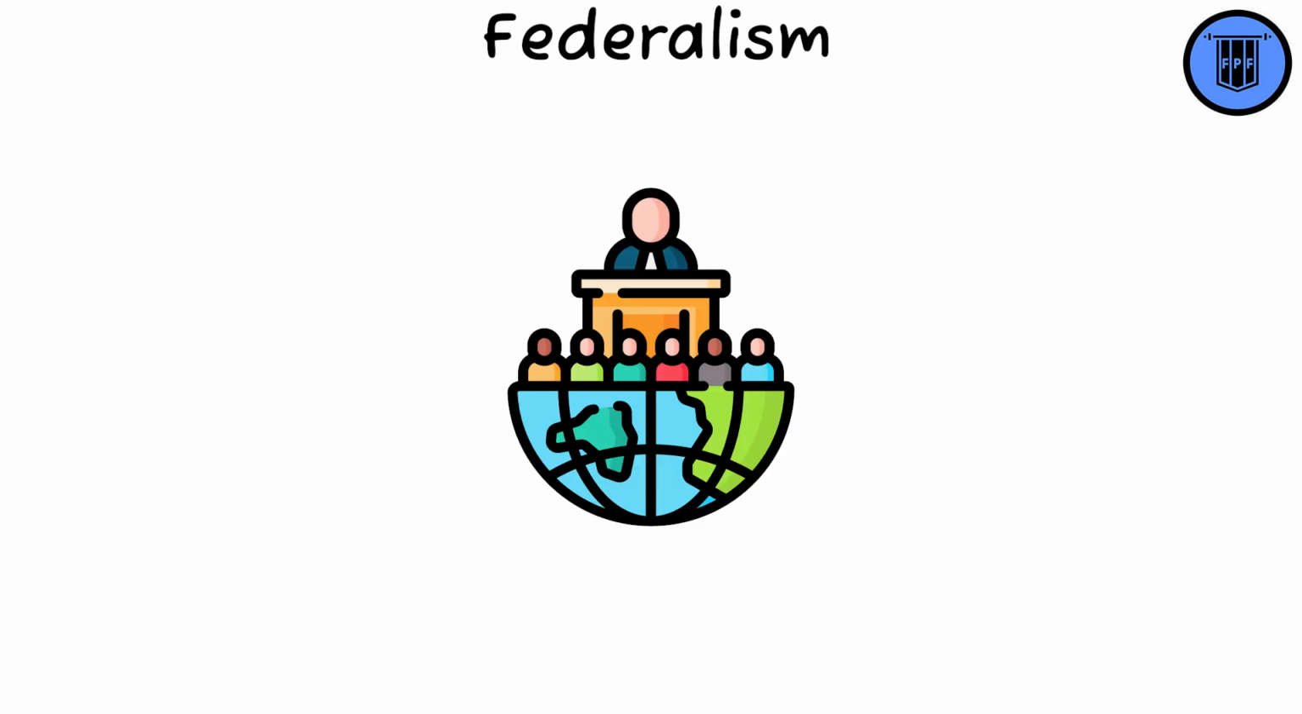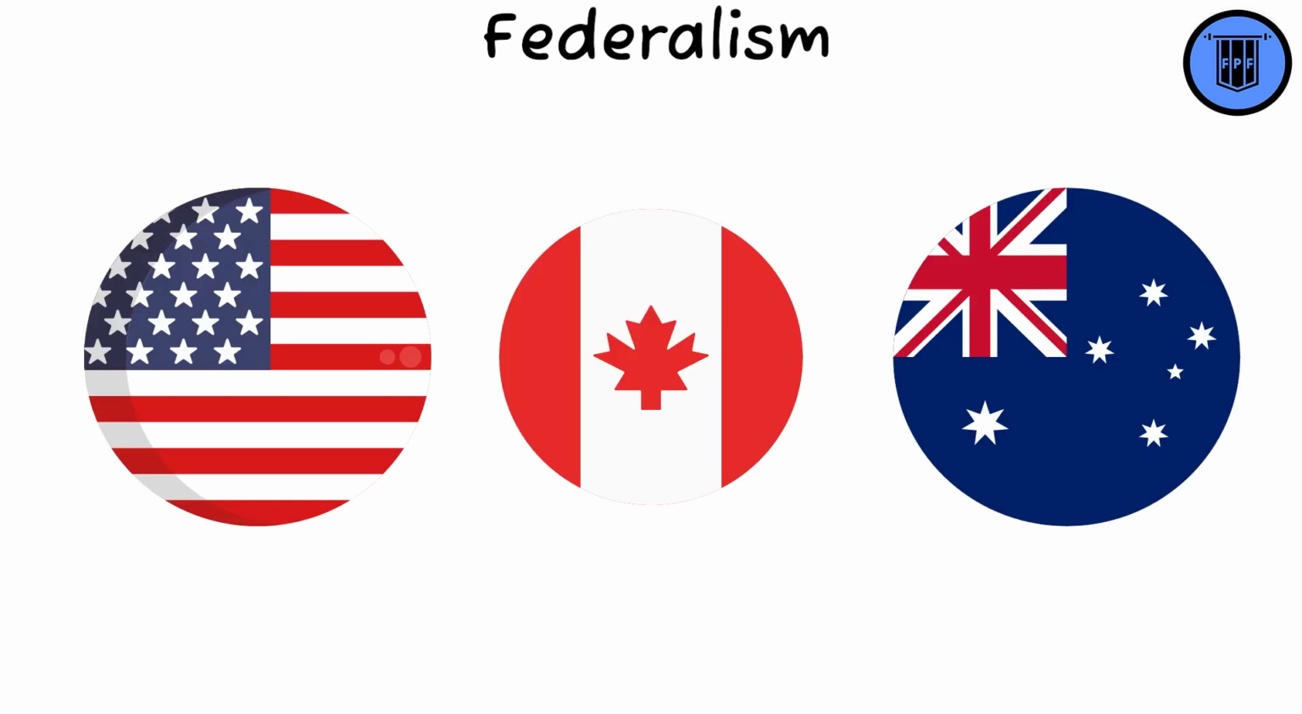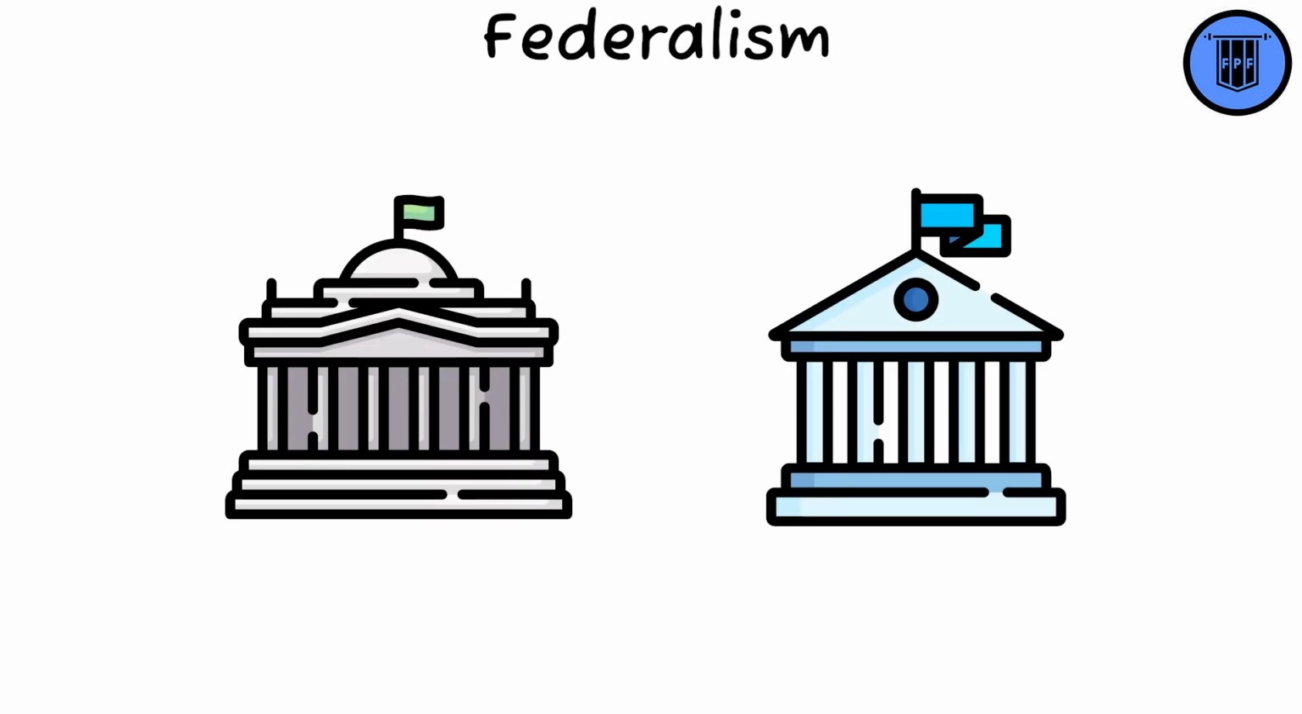It allows for a division of powers between national and subnational organizations, such as states or provinces. The United States, Canada, and Australia are examples of federalist countries, balancing power between national and local governments.